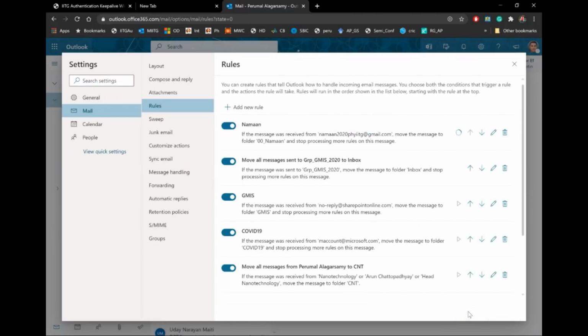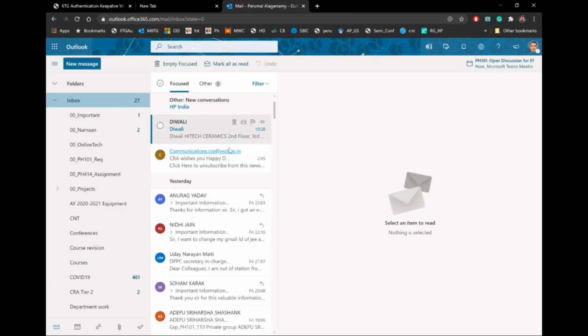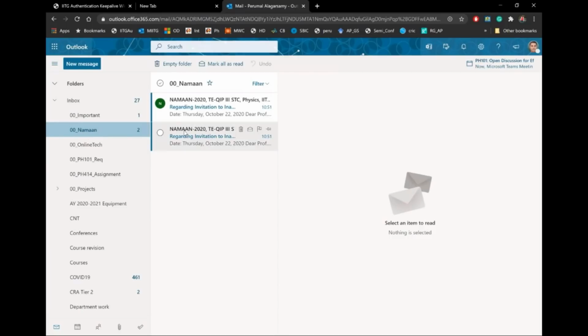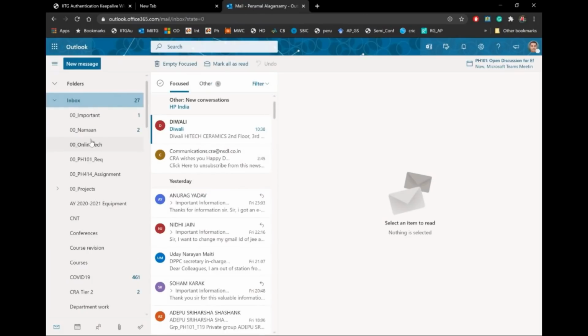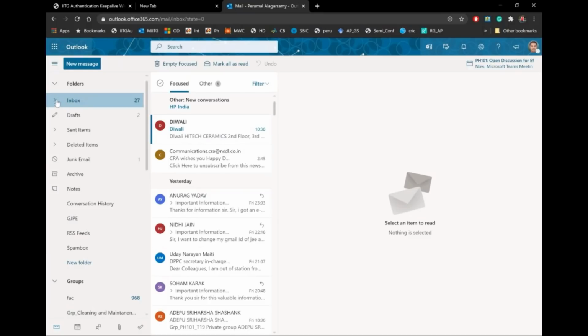Now if you see this, automatically after this process is done, I don't see the Naman email in my inbox. Rather, the Naman emails all go into the folder, and the rules are followed, which means the PH101 can be set up. So what you need, you open your inbox, simply go into your PH101 folder like this one and then check the email. You don't need to look at all the other emails. So this is one important task, to create a section like this.